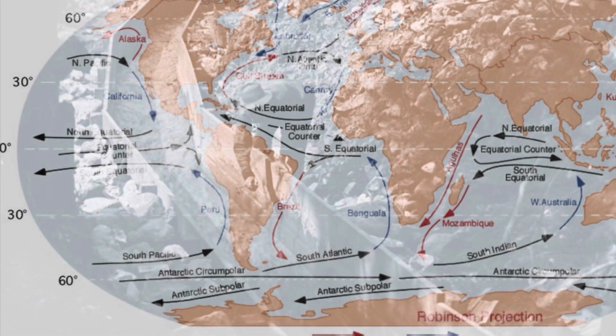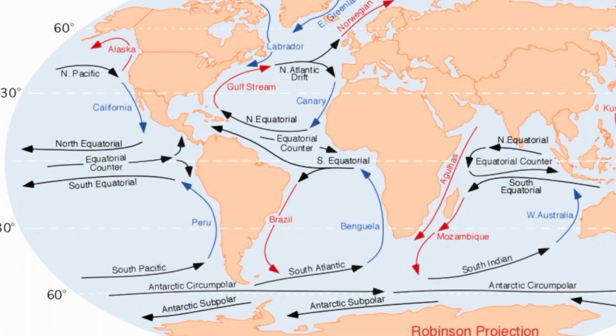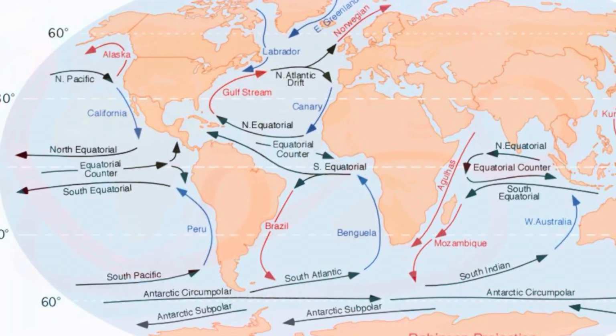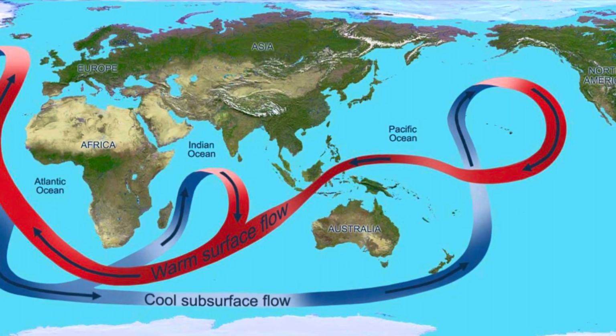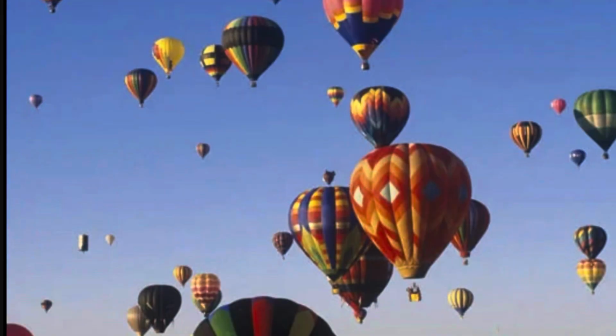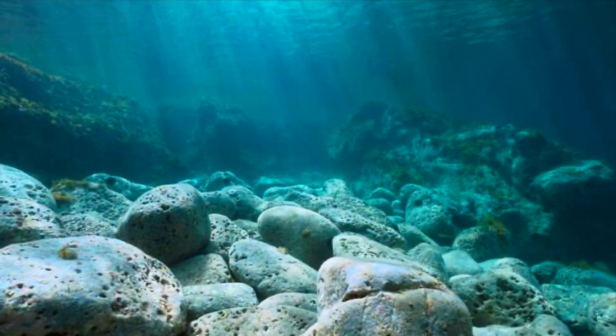Global ocean currents depend on changes in density that result from changes in temperature and salinity of the water. Water that is more dense sinks, while water that is less dense rises. And we see evidence of sinking and rising all the time. Hot air balloons rising, ice floating, rocks sinking, and so on.